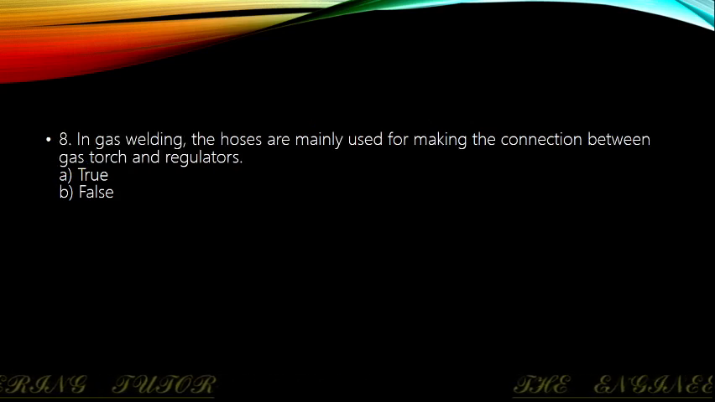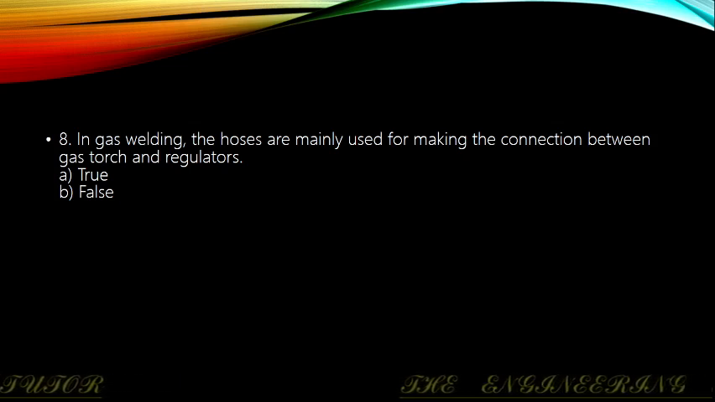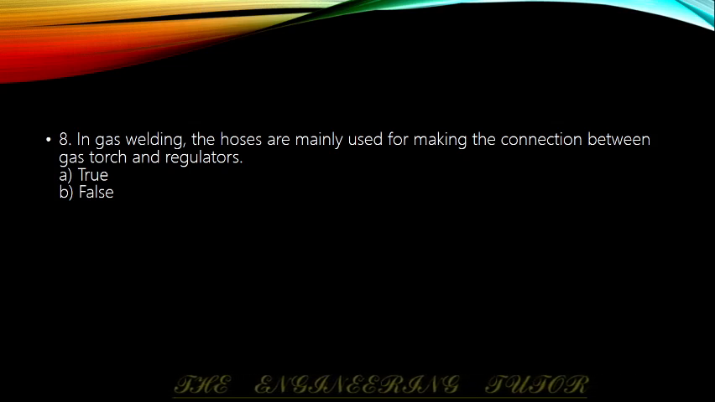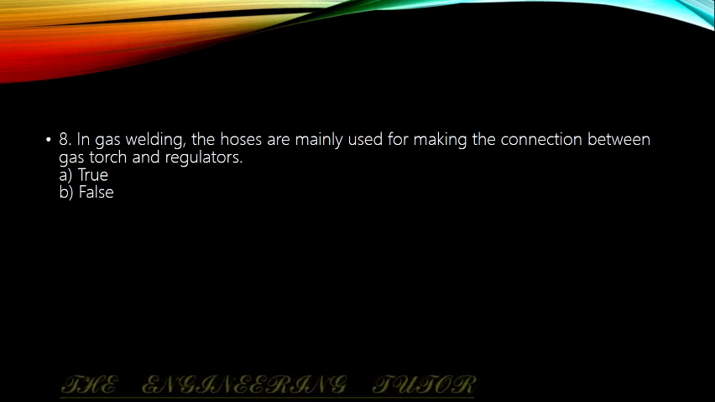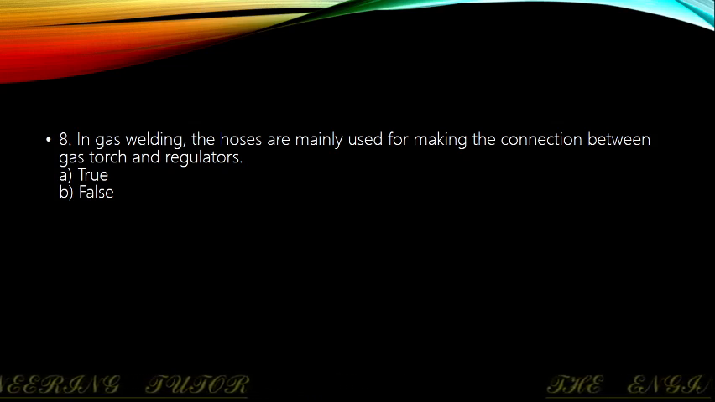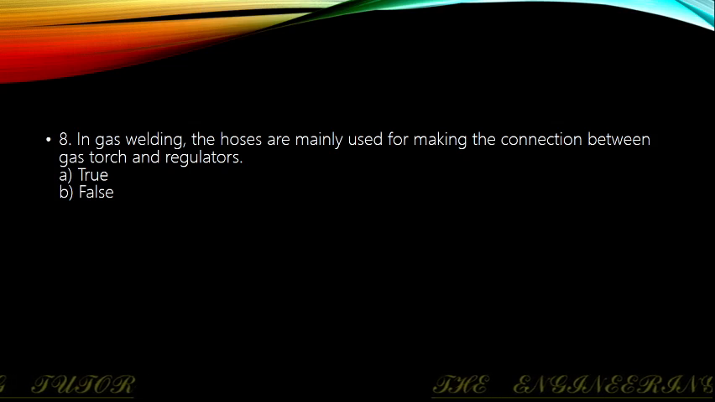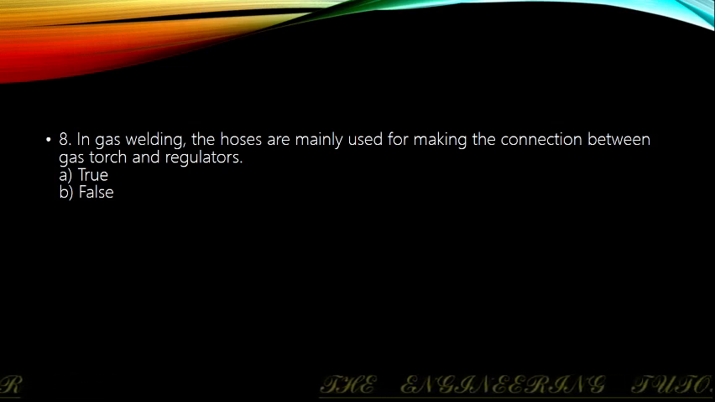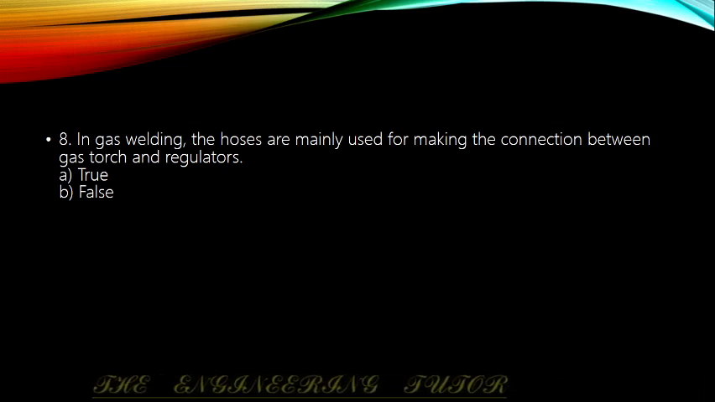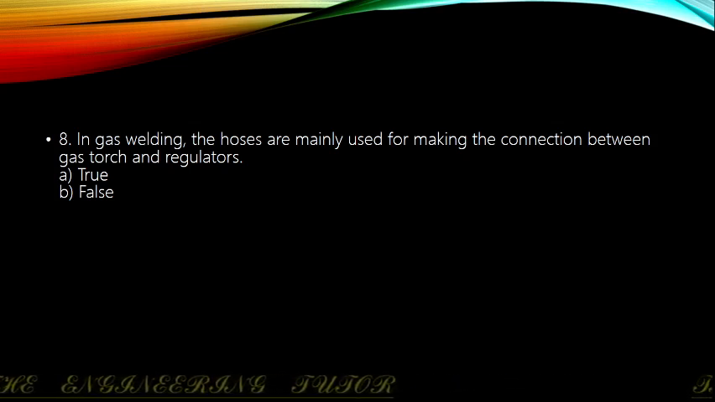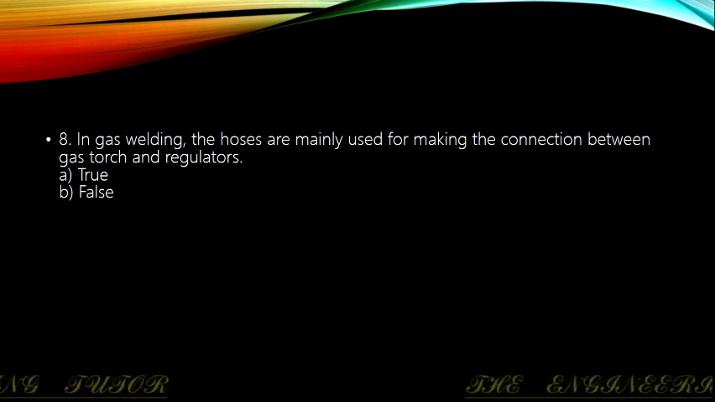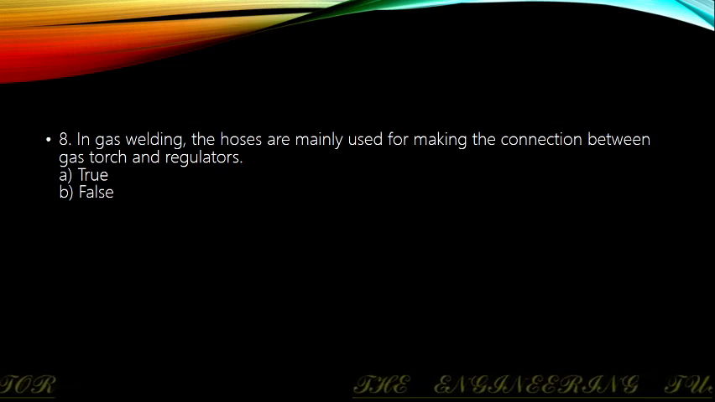In gas welding, the hoses are mainly used for making the connection between the gas torch and the regulator. All of you have seen gas welding in which we use different colors, mainly two colors of hose, for the connection between the cylinder and the torch. And on top of the cylinder, we provide the regulator. The hoses should be made strong, light, and flexible enough to make torch movement smooth.